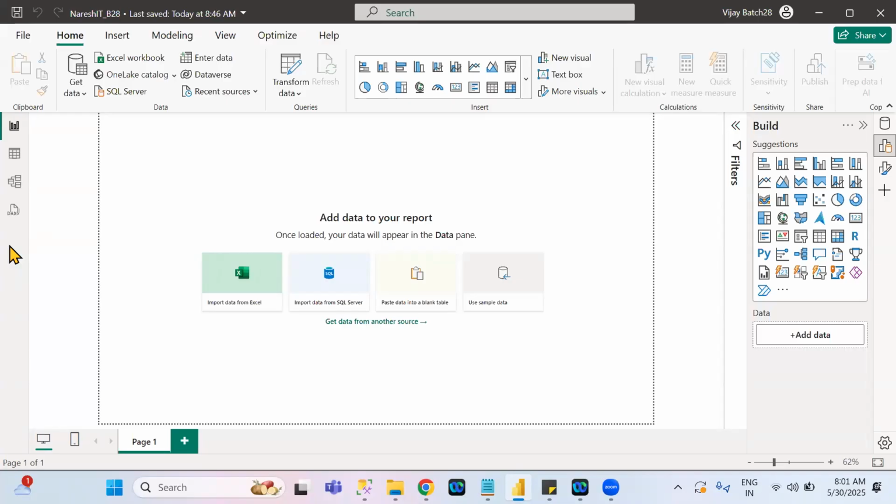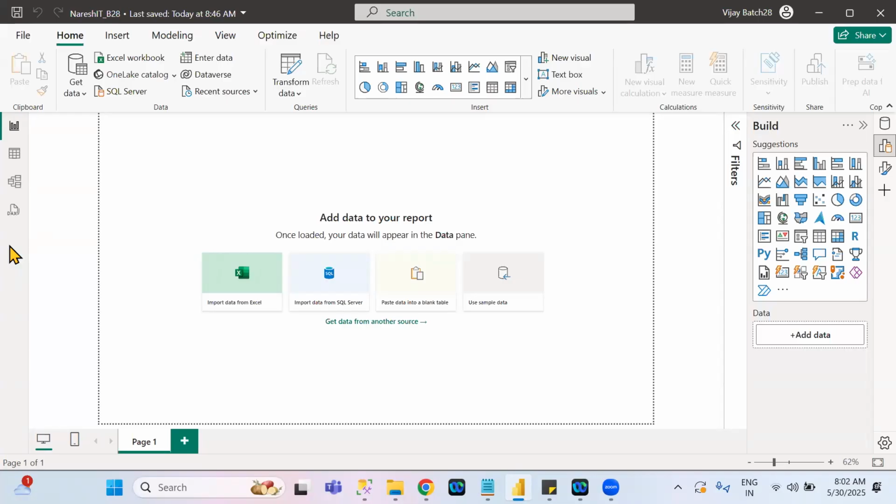For that, what you have to do is, in Power BI itself, one of the biggest advantages, Power BI will provide the sample data. You no need to worry about the data. With that sample data, the complete Power BI course we can learn. So this sample data, how to load it?